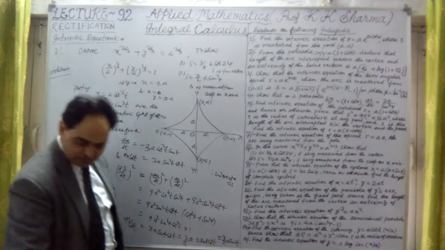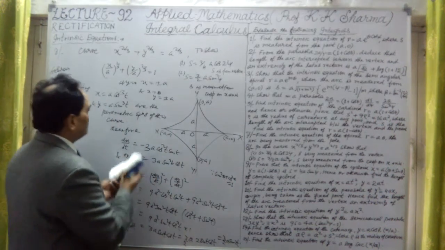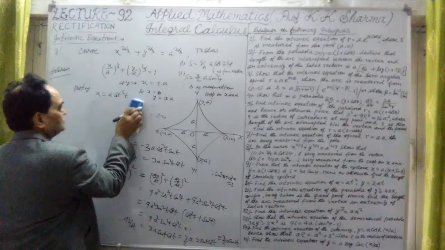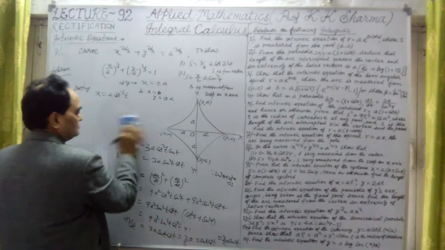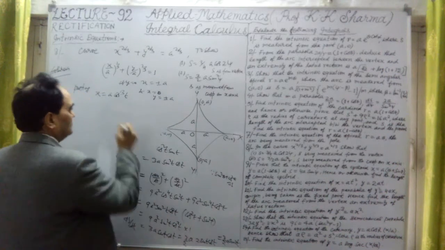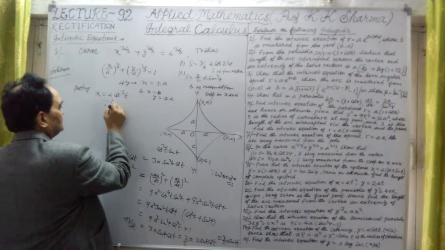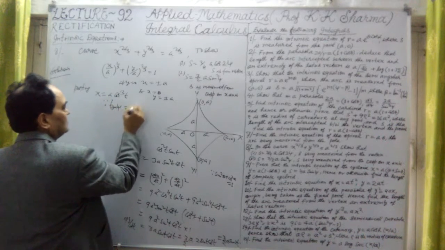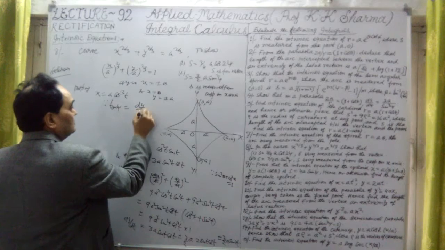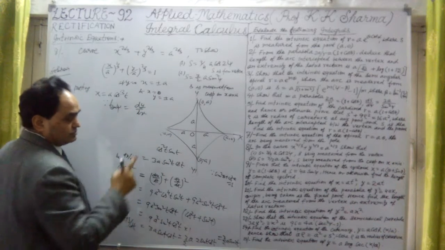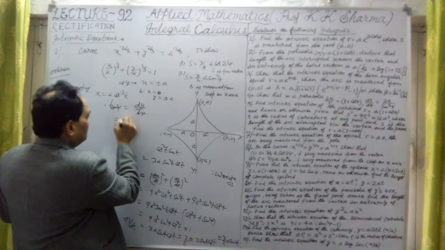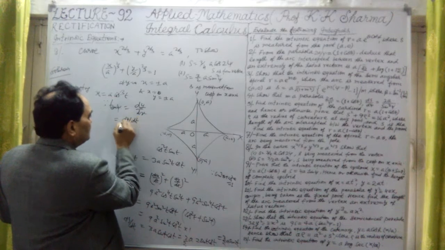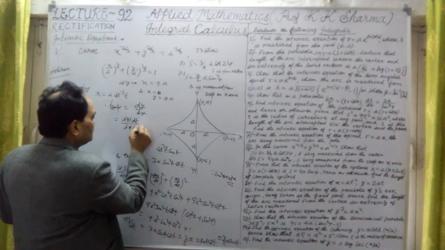But before that, let me find out what is tan psi, the relationship between t and the psi angle. You know that tan psi equals dy dx in case of Cartesian equations, but here it is dy by dt over dx by dt.